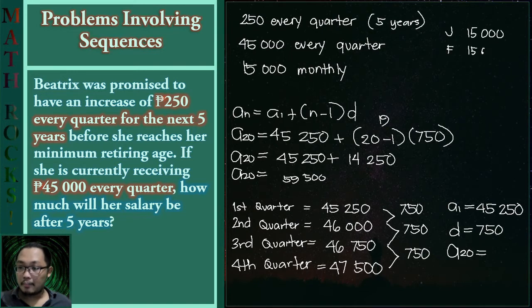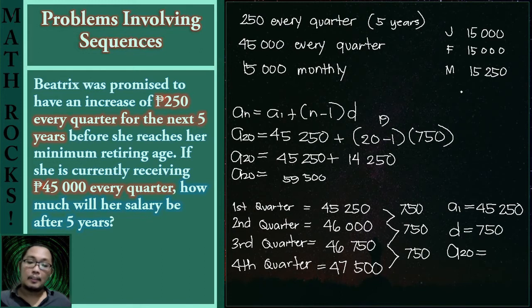February, the same amount of 15,000 pesos. But on March, it becomes 15,250 pesos. So remember that this is the total salary on the 20th quarter. So we must know what will be her monthly salary after the increase. And the increase happens on the last month of the quarter.